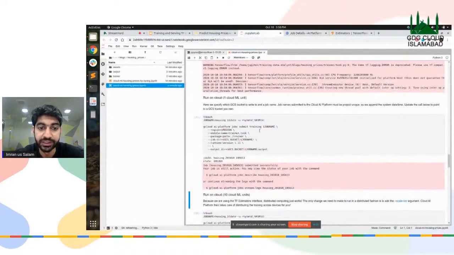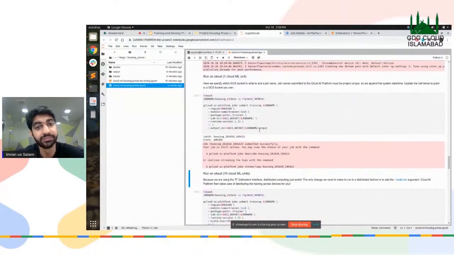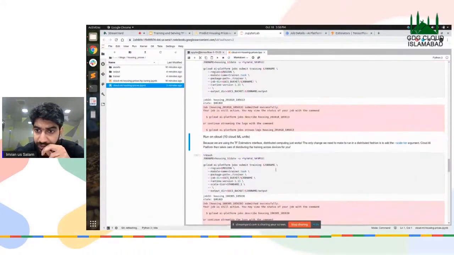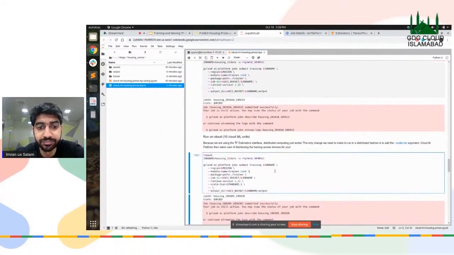Okay. Another thing. Now there's this particular thing called the ML unit. The cloud ML units are basically what defines how much you're going to be spending on your particular task, right? Now this particular task that I've submitted uses one cloud ML unit. Now what if I want to run this job on a scale tier which is not basic, but is standard?